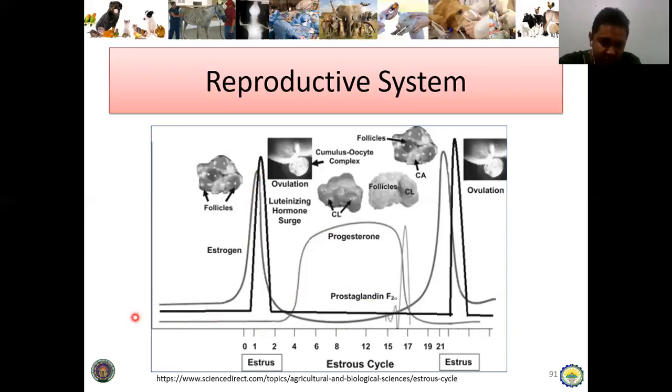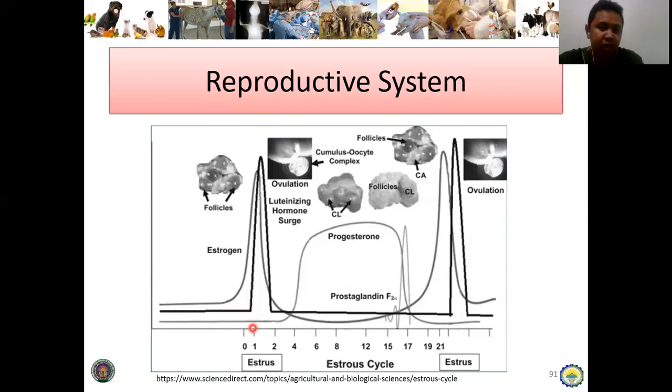That is why nakita ka mo sa flow sa estrogen, gradual ang pag-increase. Pero once maabot sa peak, ang estrogen level, it will create a surge of release of luteinizing hormone. That is why it was called LH surge. And that LH surge will stimulate the ovulation.